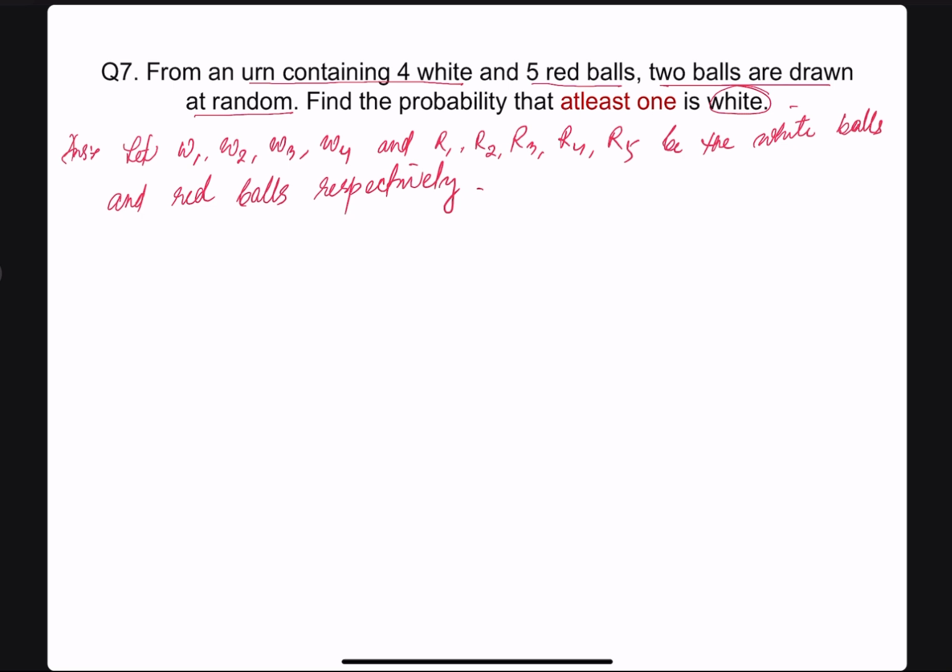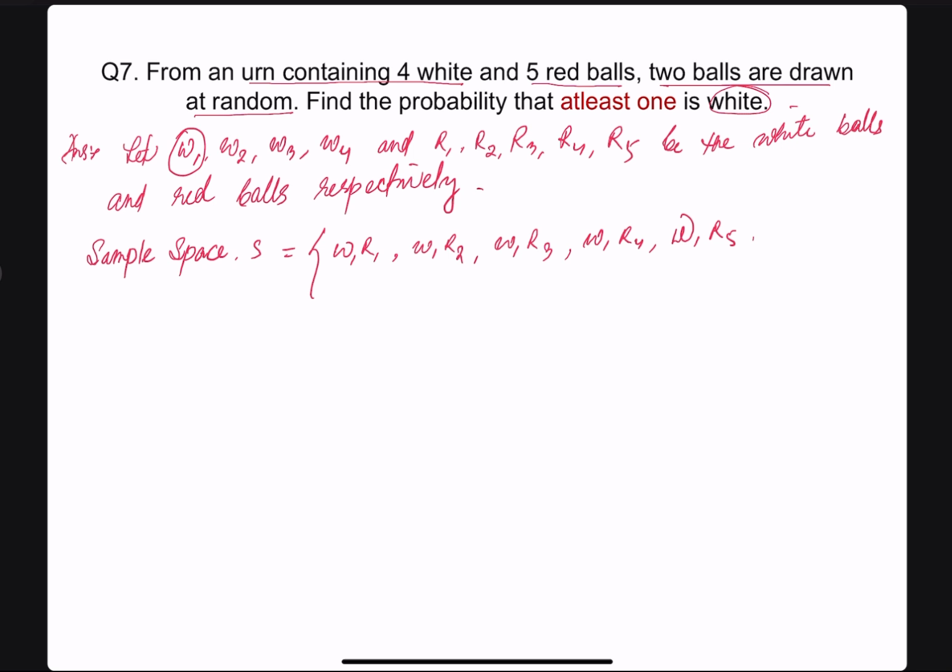Then let's find out the sample space. Sample space means total possible outcomes, denoted by S. Now first let us combine W1 with all the red ones. Let us combine W1 with R1. Look how I do it: W1 with R2, W1 R3, W1 R4, W1 R5.